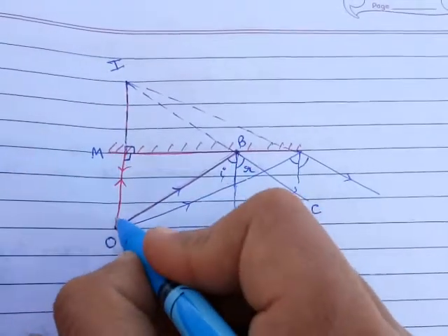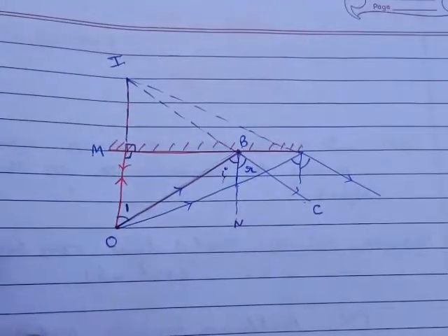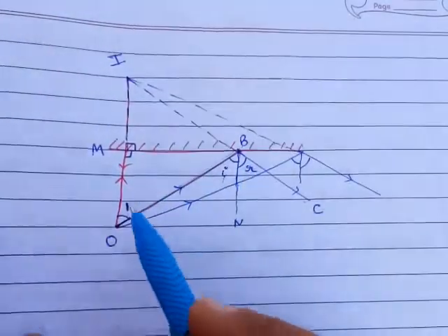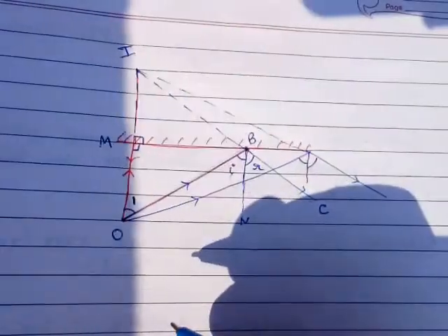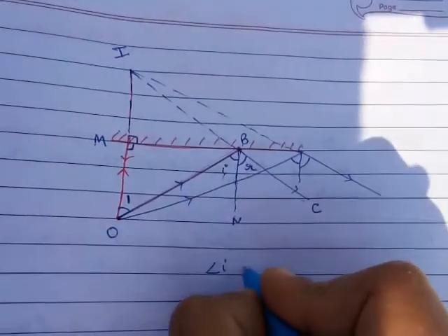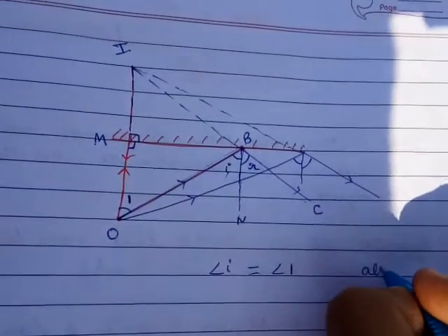You can see that angle I and angle 1 are equal because they are a pair of alternate angles.